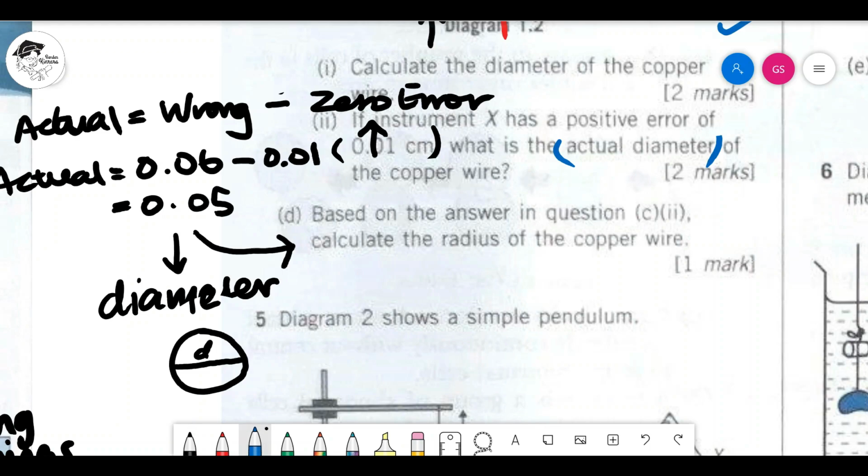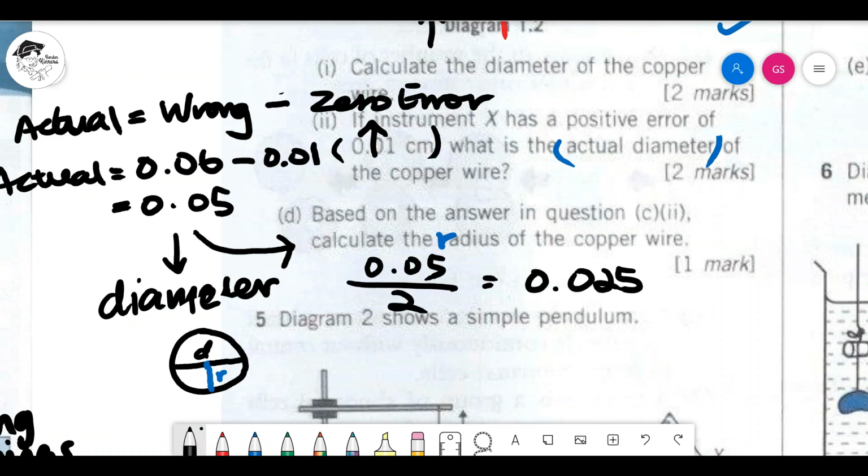The radius they're asking you to find here, from the middle point until the edge of the side of this circle. That is the radius, the one in the blue color. So now you're looking for the blue color radius. So what you do is, you take 0.05 divided by 2 to give you 0.025. Because you can check, when you have 0.025, you times back with the 2, you get 0.05. Okay, so radius is 0.025.